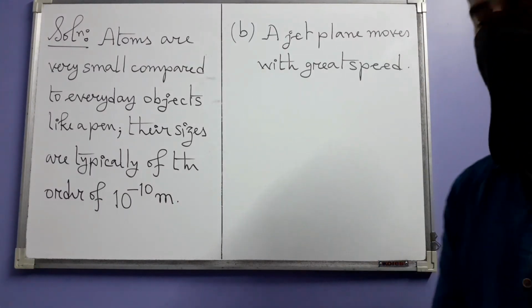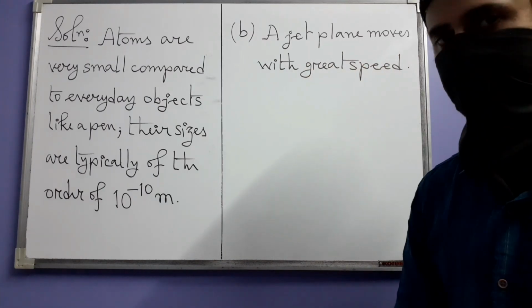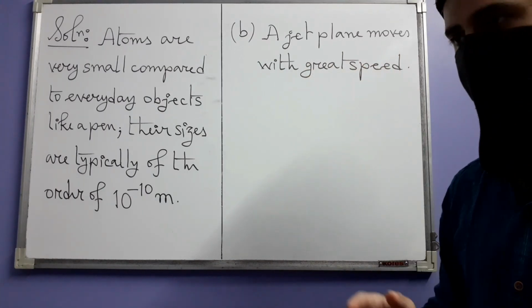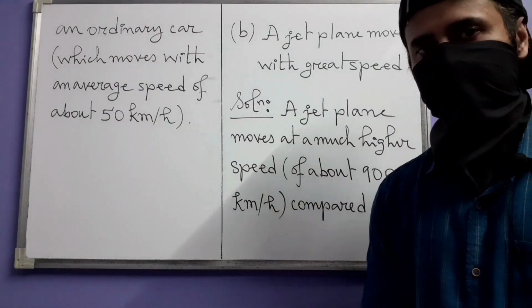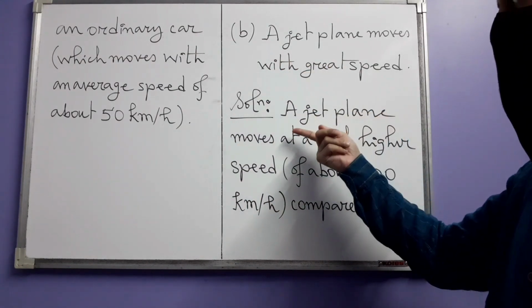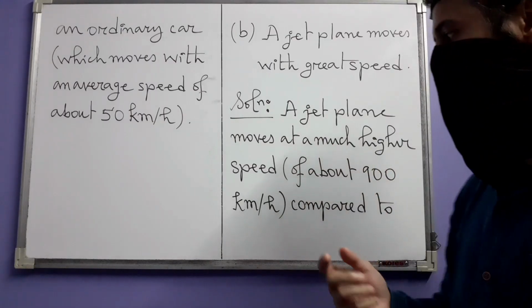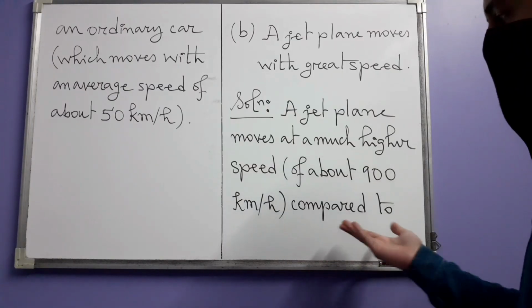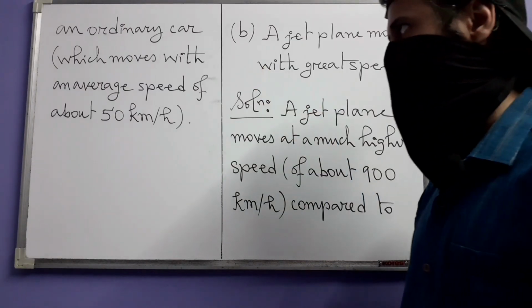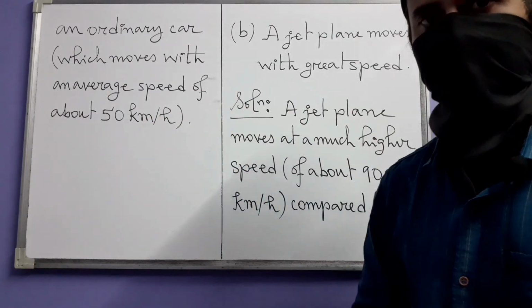Next statement, a jet plane moves with great speed. Again, this also needs reframing. How great is the speed? So we can reframe this statement like this. A jet plane moves at a much higher speed of about 900 km per hour compared to an ordinary car, which moves at an average speed of about 50 km per hour.